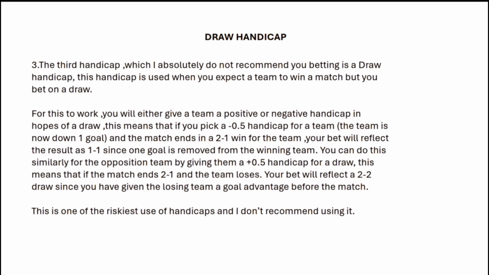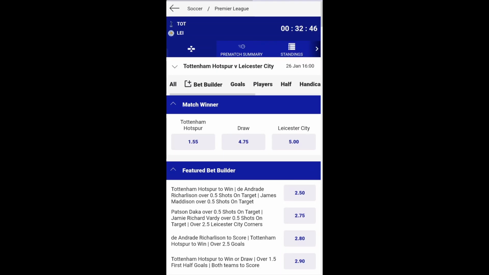You can do this similarly for the opposition team by giving them a plus 0.5 handicap for a draw. This means that if the match ends 2-1 and the team loses, your bet will reflect a 2-2 draw since you have given the losing team a goal advantage before the match. This is one of the riskiest uses of handicaps and I don't recommend using it. I will now show you how to use these handicaps when betting.